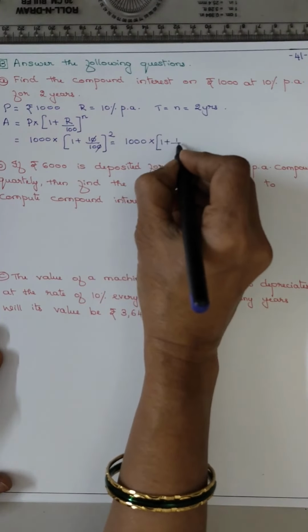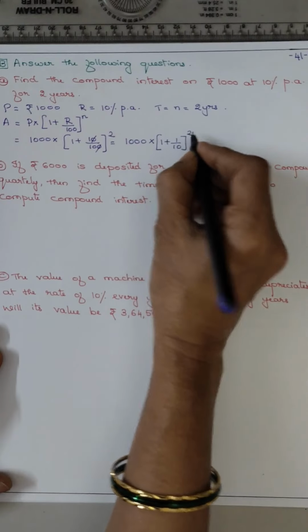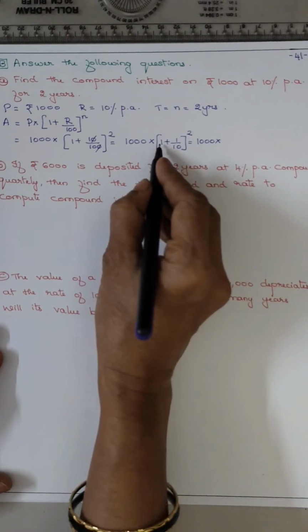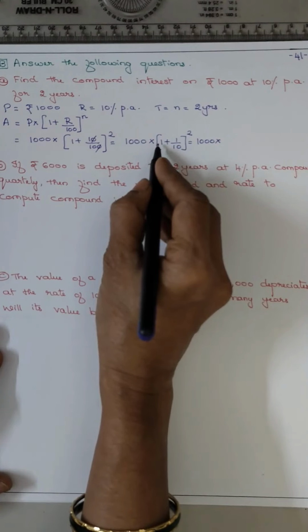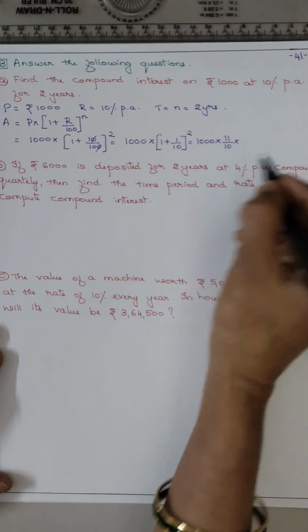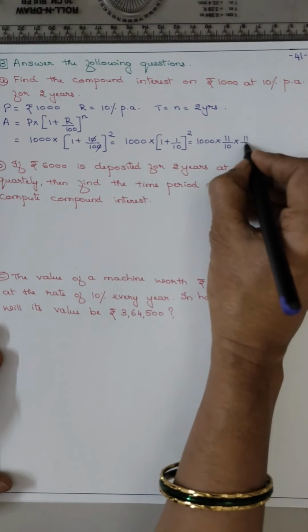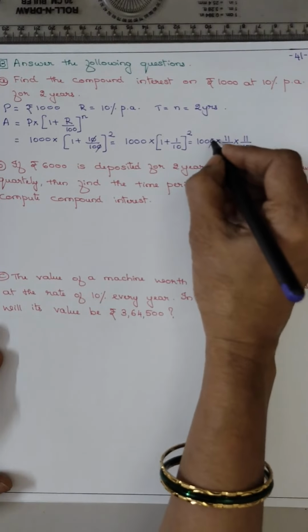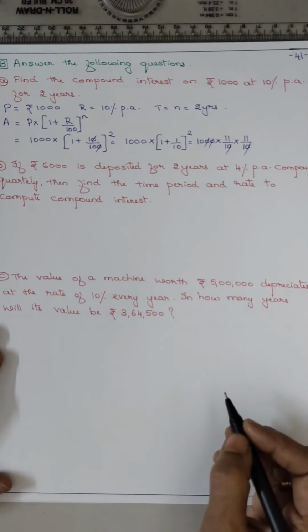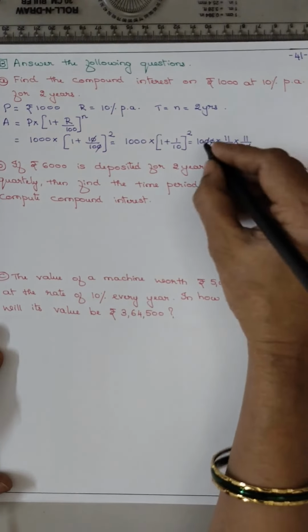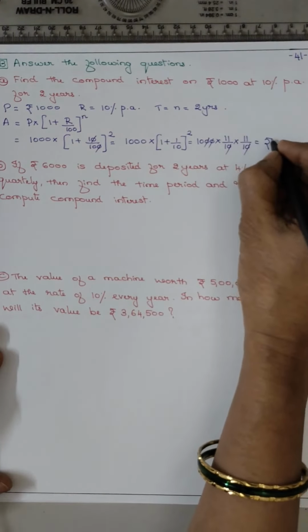1 plus 1 upon 10 the whole raised to 2 means 1000 into, this becomes 10 upon 10. So 10 plus 1 is 11 upon 10 into 2 times, that is why 11 upon 10. 10 10 cancel, 10 10 cancel. 11 11s are 121 and 1 0. So the answer is